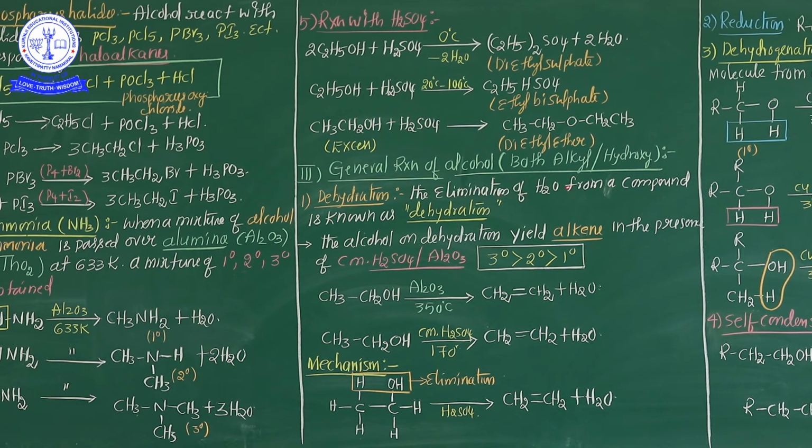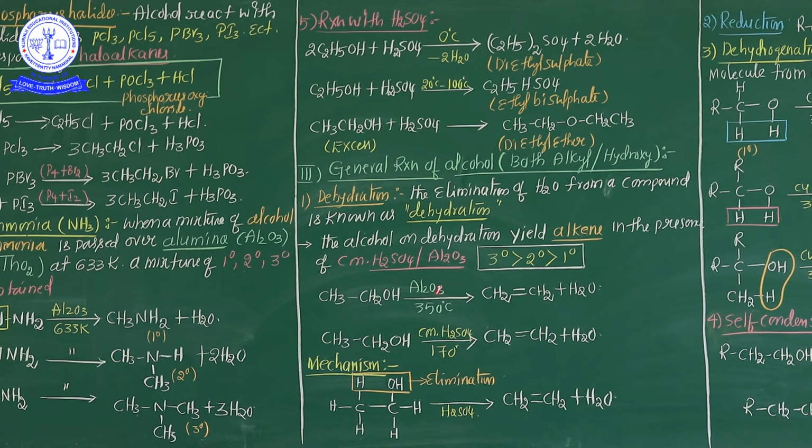The elimination of water from a compound is known as dehydration. From any compound, my dear students, when a water molecule is eliminated, that is defined as the dehydration process. So listen very carefully. In case of alcohol involved in the dehydration process, it easily forms alkene. So first of all, in this category, the dehydration category, see here, alcohol on dehydration gives alkenes. Alkene means carbon to carbon double bonded groups are formed.